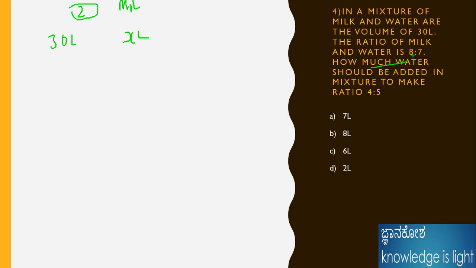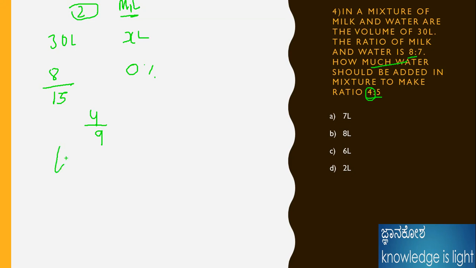For this, here it is 8 by 15. I'm concentrating on the milk only. Concentrating on milk means, for the 30 liters of water, how much? 0 by 15 is there, because for the 30 liters, 0% of milk is present. Understand? Here I'm concentrating on milk. Here the ratio is 4:5, so the milk value is 4. Therefore 4 by 9, since the total is 4 plus 5 is 9 units.